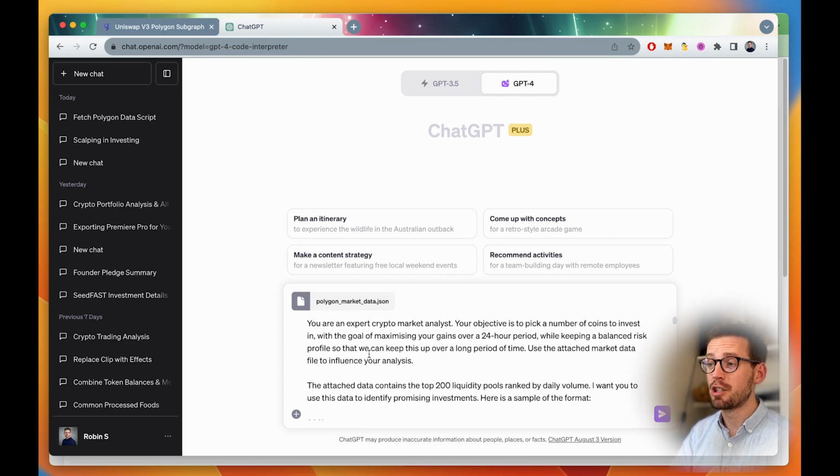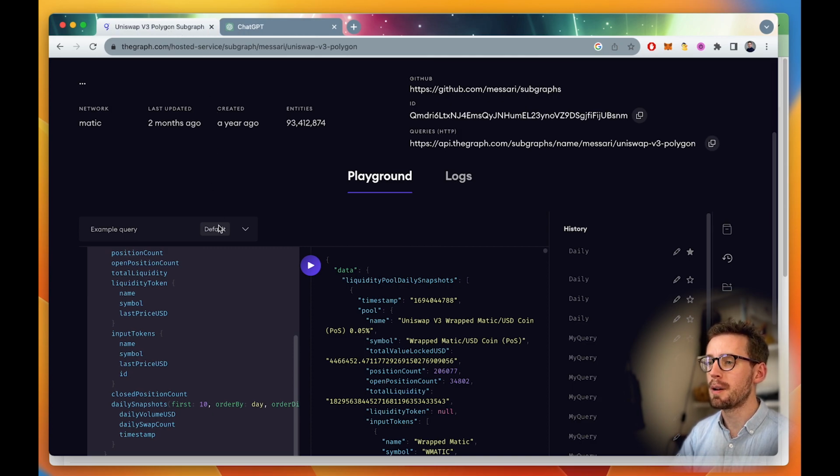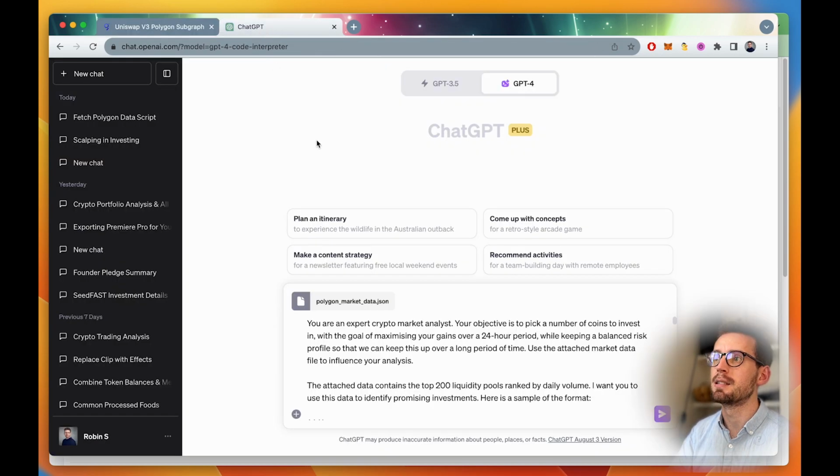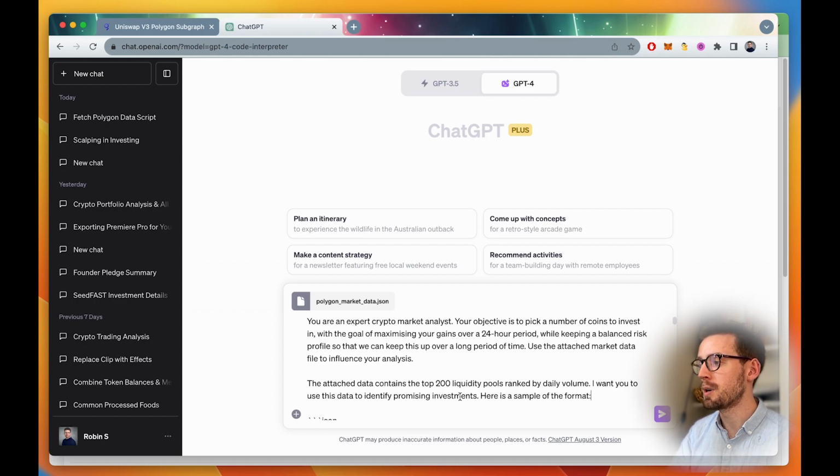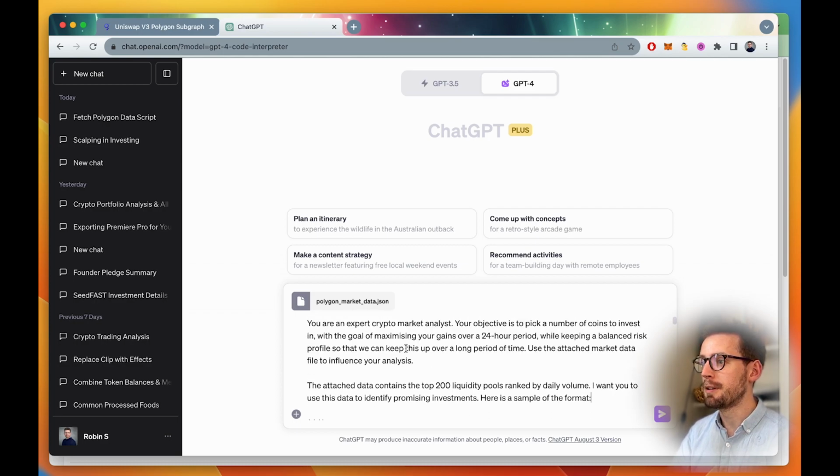And yeah, so actually the big change today is that I've written a script to pull all of this data from the graph. I'm more or less happy with this query for now. There's obviously a lot of stuff we can improve, but for now it's good enough. So I've written a script that pulls all of this data and saves it to a file, Polygon market data.json, which means I can just run that every day, and then eventually we'll hook it up to ChatGPT and run that part as well. The other side, the buying side, is still not automated, so I'm still doing that manually. But the next step will be to automate that as well and make the whole process a little bit faster.